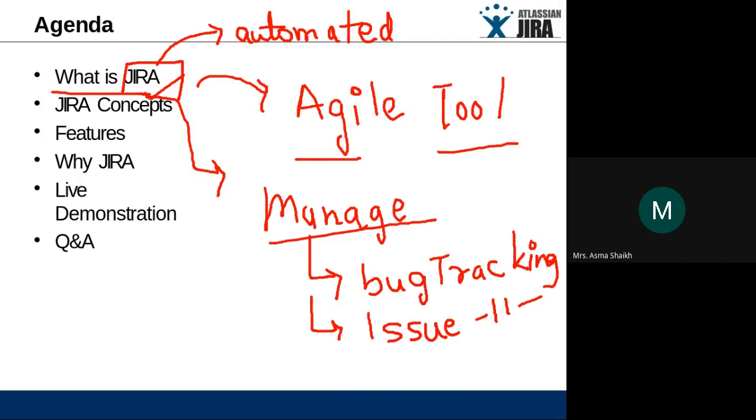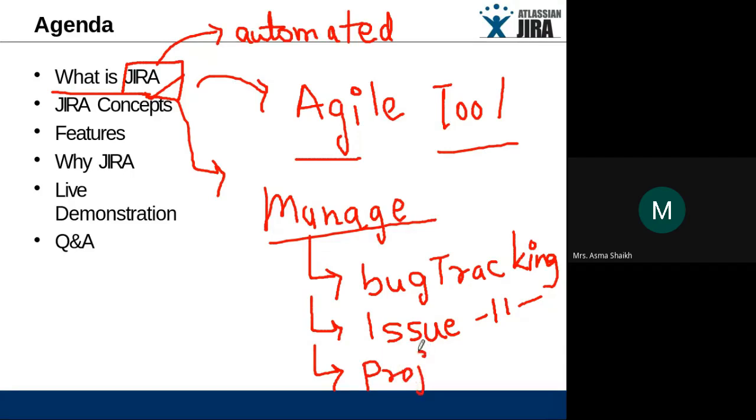Issue means all the information about your bug tracking. So Jira helps us with bug tracking, issue tracking, as well as project management.